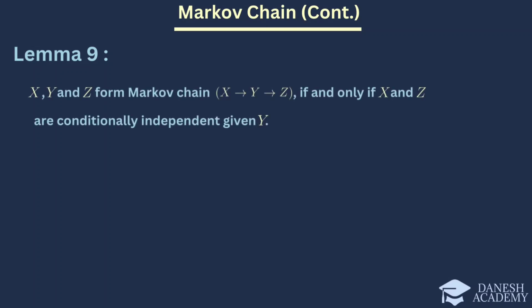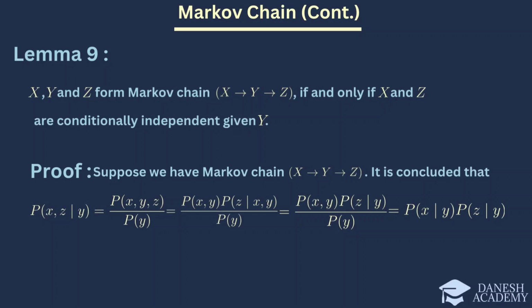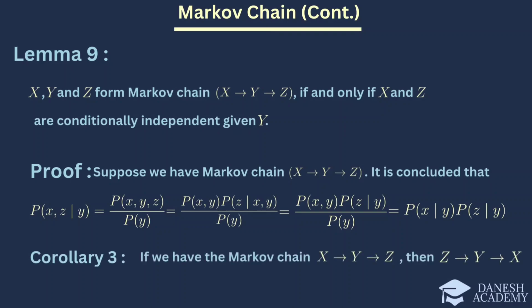Now we delve deeper into the properties of Markov chains with Lemma 9. Lemma 9 states that x, y, and z form a Markov chain if and only if x and z are conditionally independent given y. To prove this, suppose we have a Markov chain and it follows this. This equation shows that the joint conditional distribution can be factored into the product of the individual conditional distributions, confirming the conditional independence of x and z given y. Additionally, Corollary 3 states that if we have the Markov chain, then the reverse chain also holds.